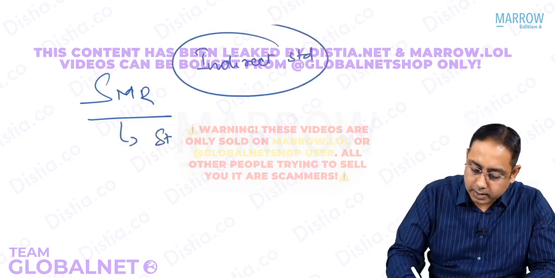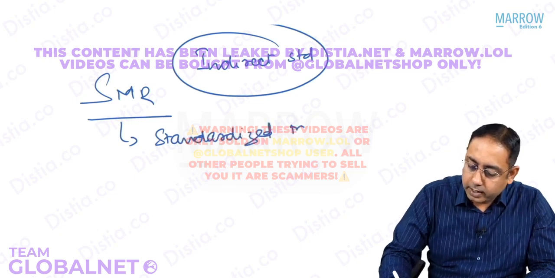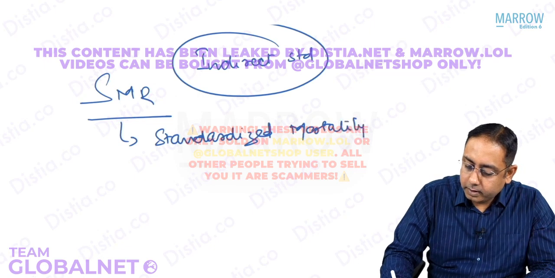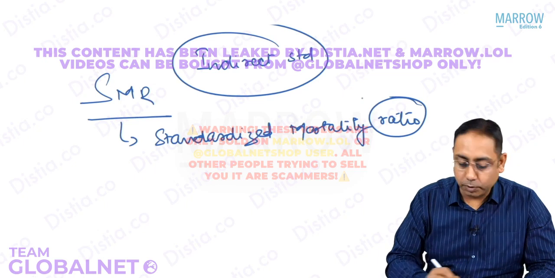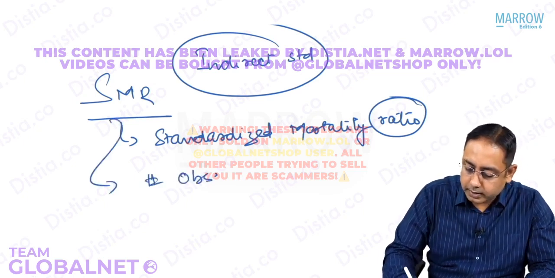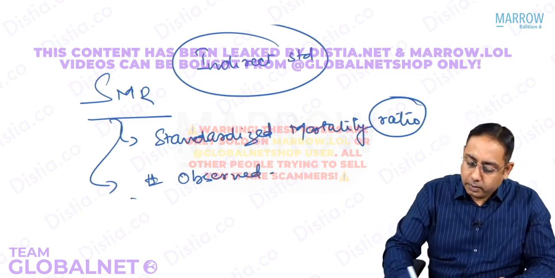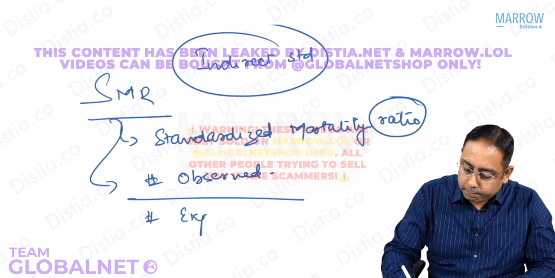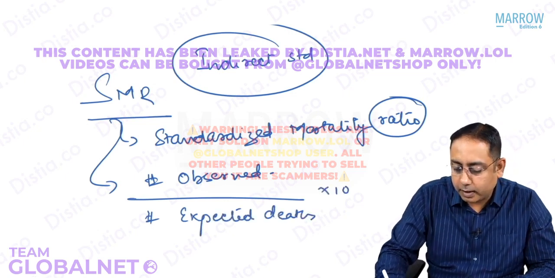SMR stands for the standardized mortality ratio. What is the formula of SMR? It is the total number of observed deaths divided by the total number of expected deaths in the area, multiplied by 100.